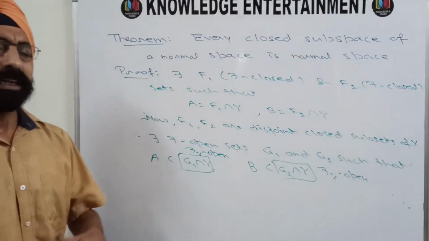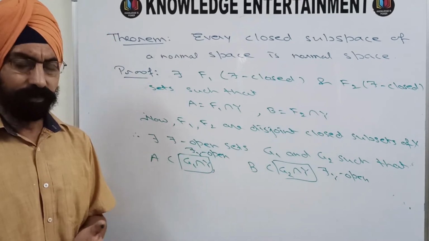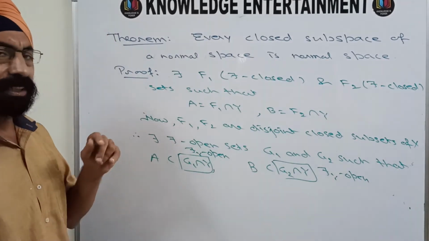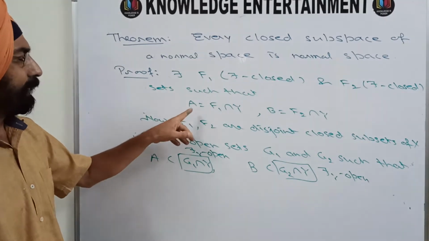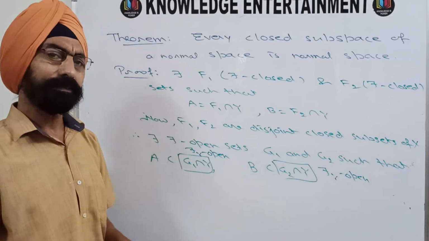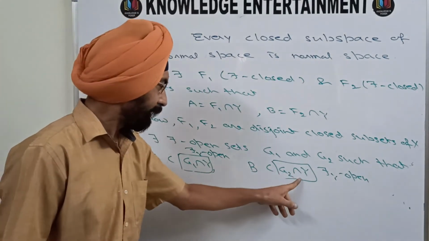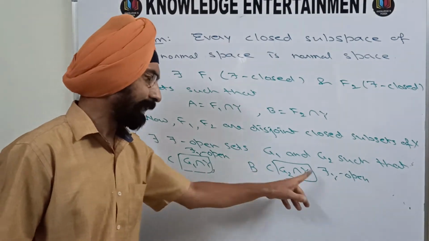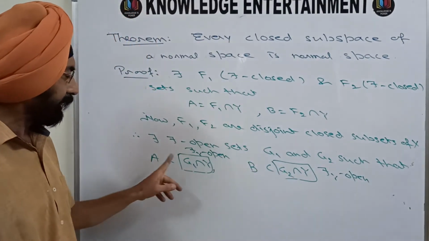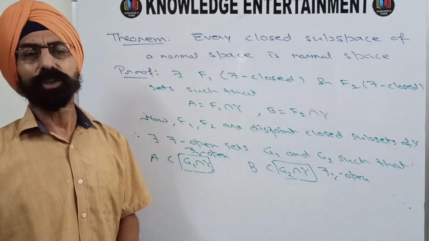So let us see from where we have started and at which point we have arrived. We started with two disjoint closed sets A and B in the subspace (Y, tau_Y), and we have obtained two disjoint tau_Y open sets such that A is contained in one and B is contained in the other, and that is the Urysohn's axiom.